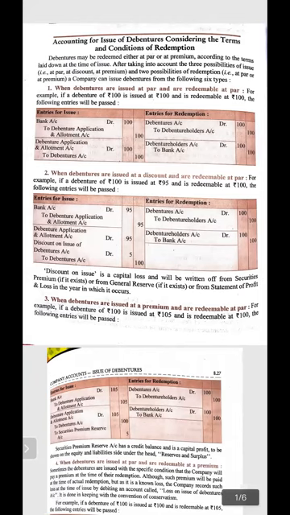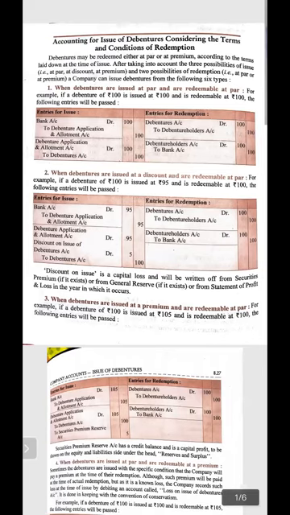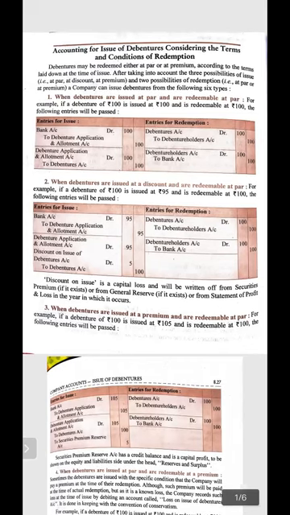Debentures may be redeemed either at par or premium according to the terms laid down at the time of issue. After taking into account three possibilities of issue at par, discount, and premium, and two possibilities of redemption at par and premium, a company can issue debentures in the following six types. Debentures can be issued at par, premium, and discount, but redeemed at par and at premium. A company cannot do redemption at discount.